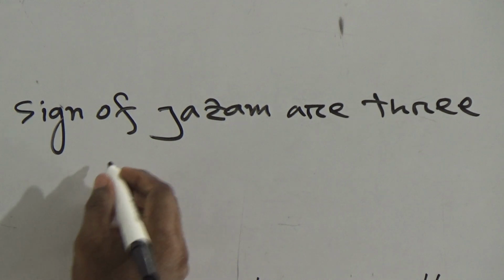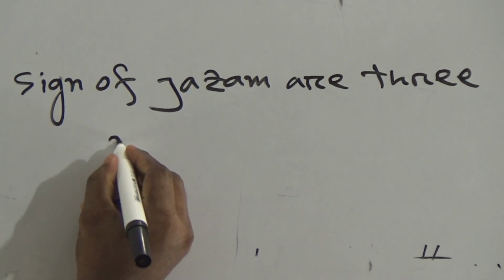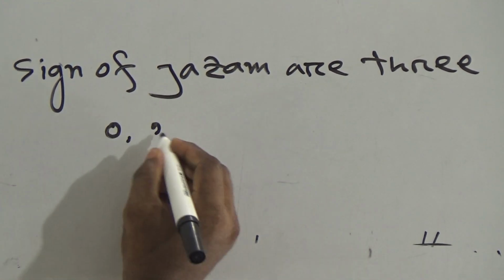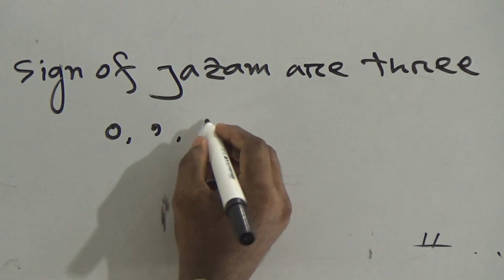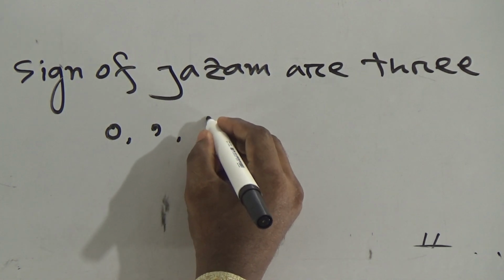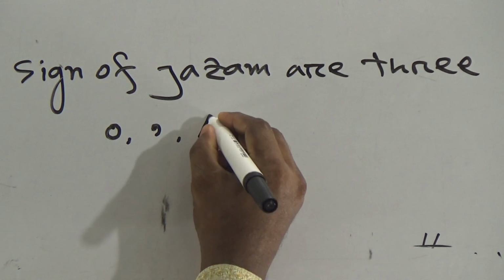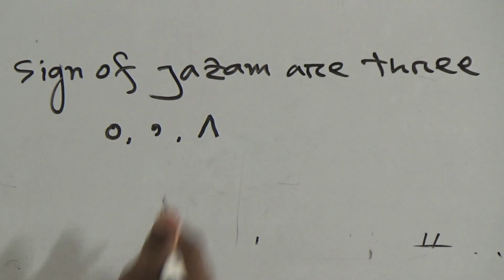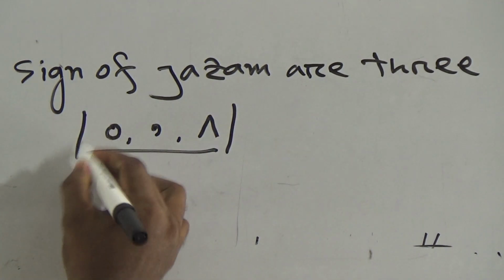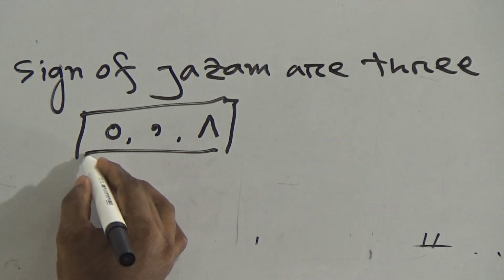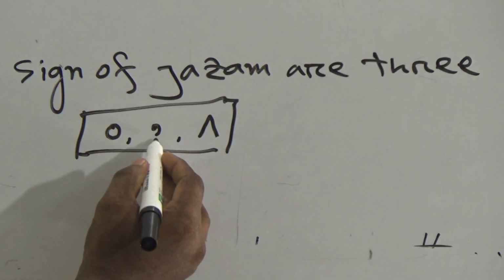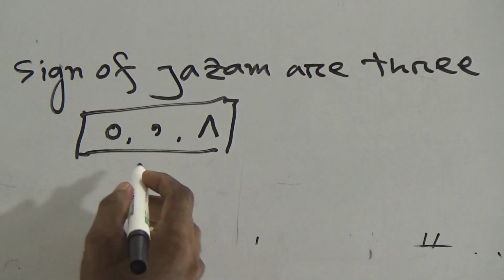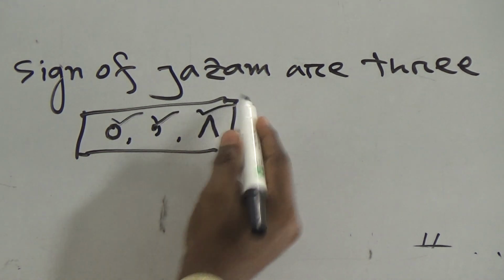Number 1 is like a 0, number 2 is like a comma, and number 3 is like an 8 in Arabic, which is also called a Philip V or inverted V. These 3 are the signs of jazm.